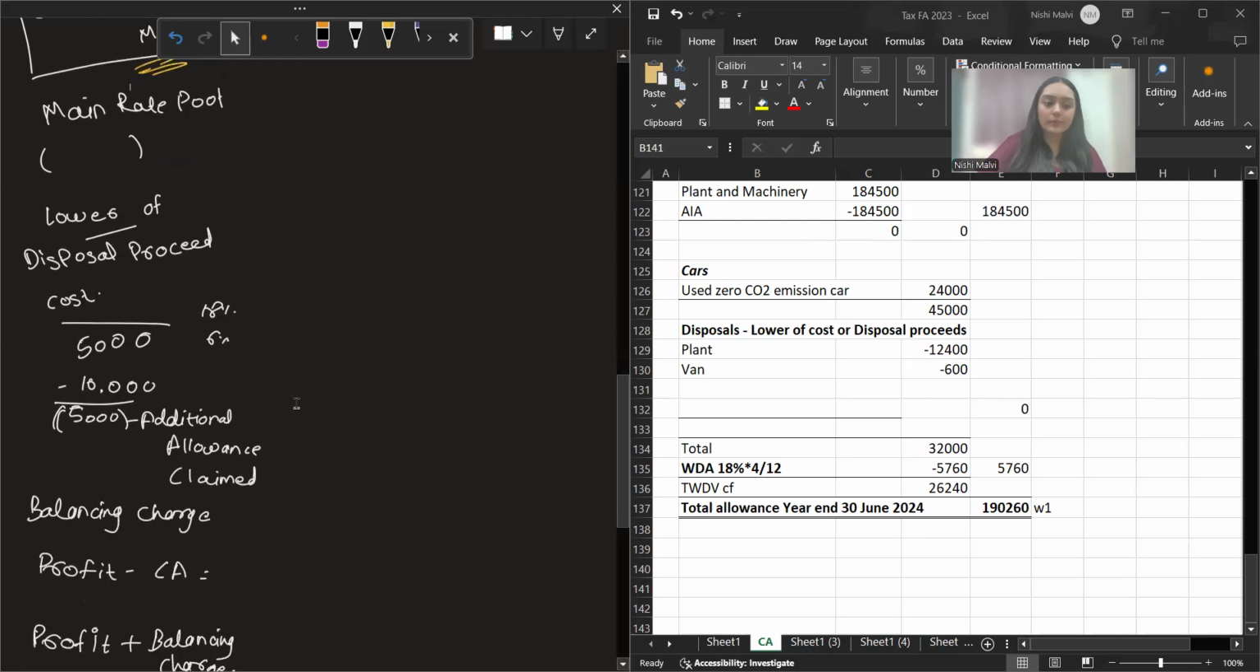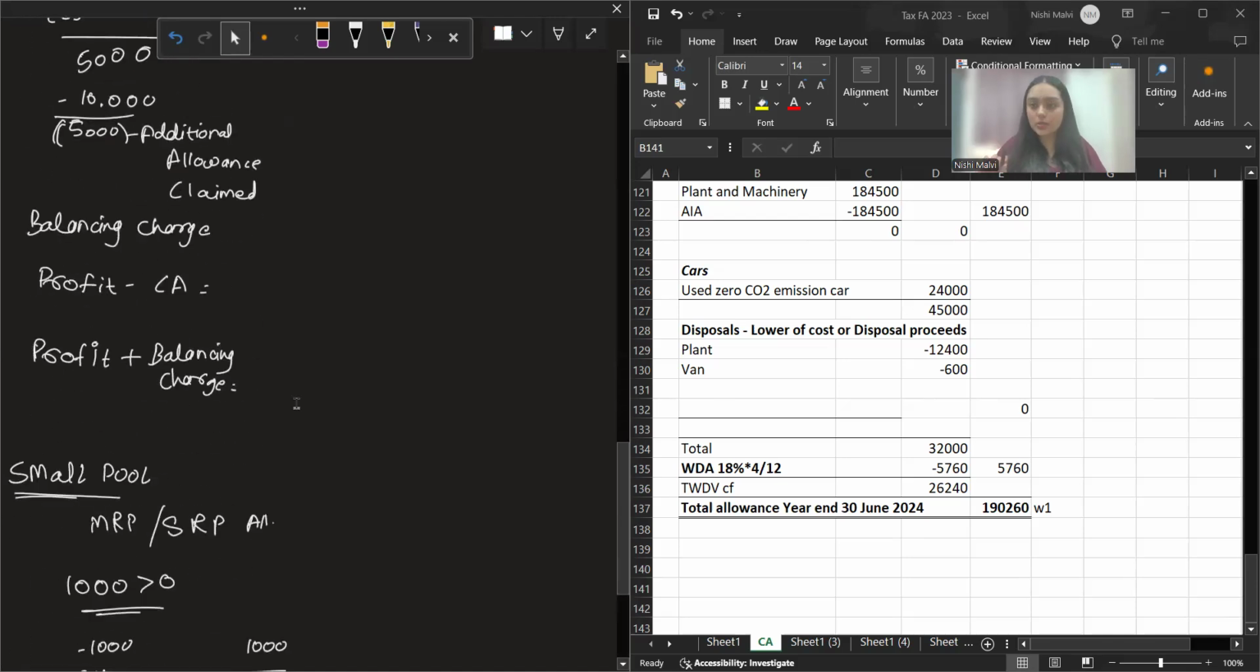And also we studied the small pool. In the small pool, if your pool balance is falling under 1,000, you will give allowance for the whole balance, whatever the balance is. Then it will be a nil balance, the pool balance will be zero, and you will give the whole balance as an allowance. So that's what we studied till now.